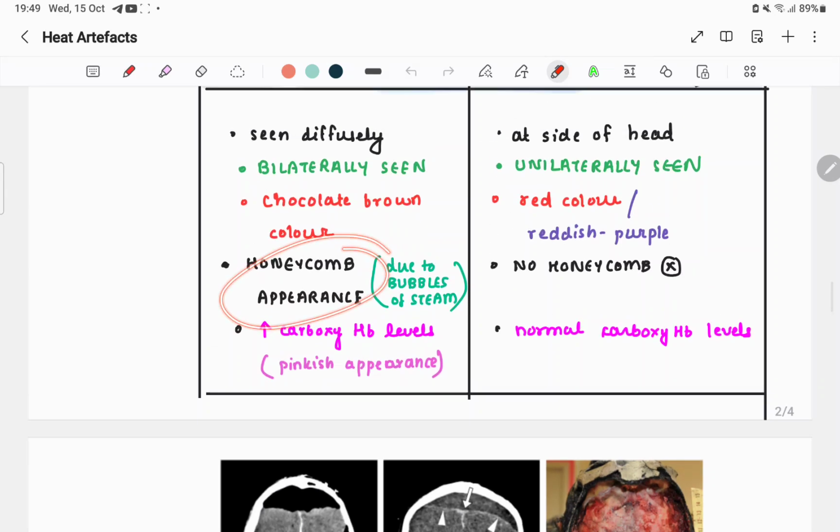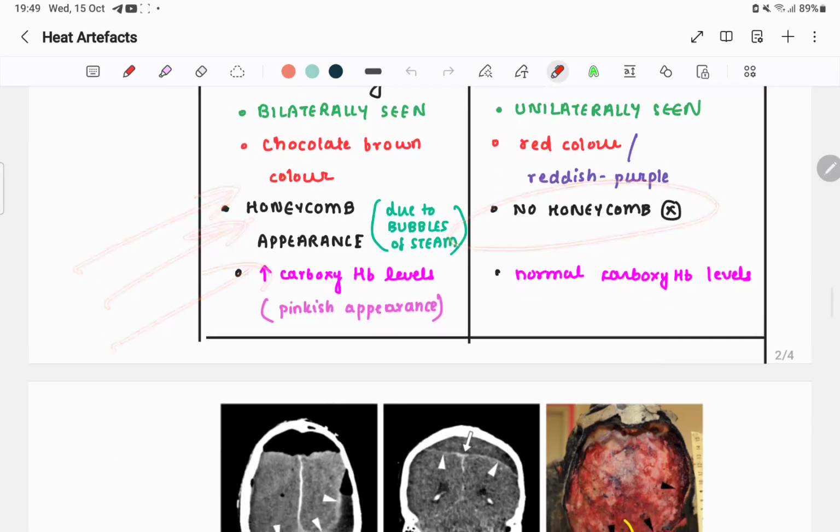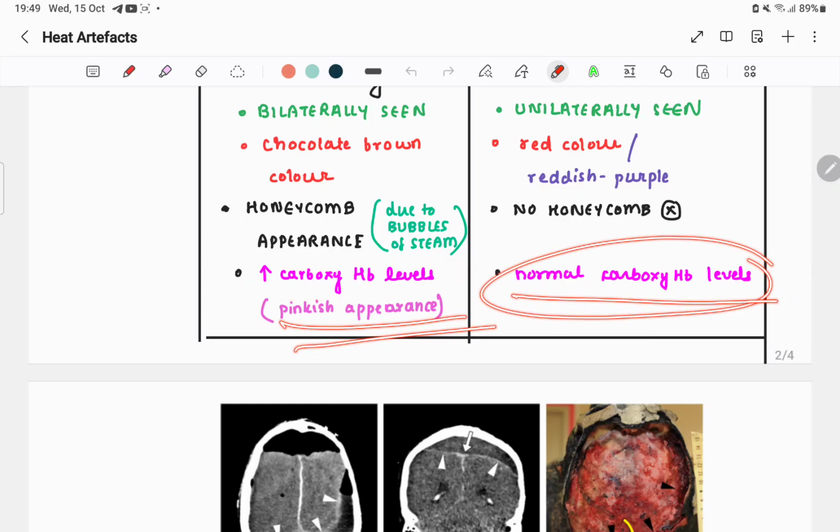There is a honeycomb appearance due to bubbles of steam. There's no honeycomb here. And there is an increased carboxyhemoglobin level obviously in the blood, versus the normal carboxyhemoglobin level.